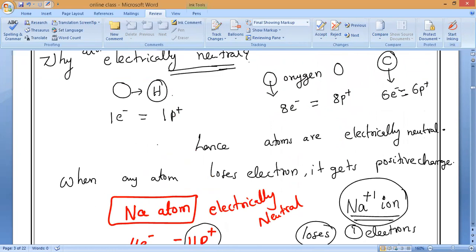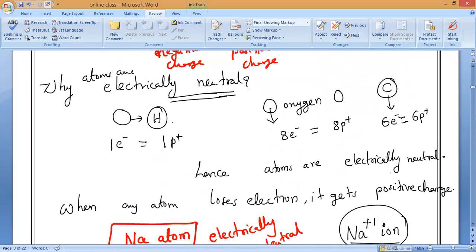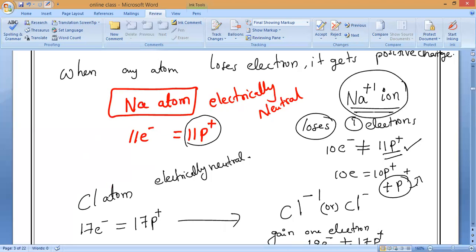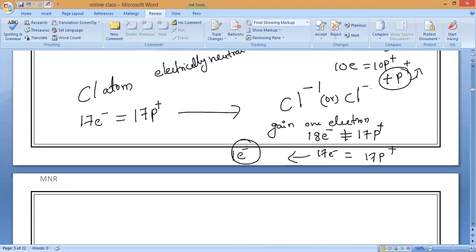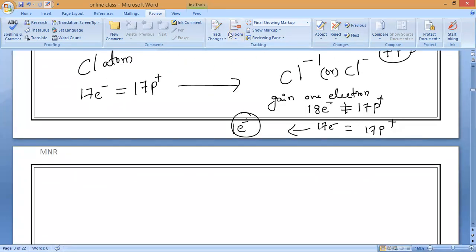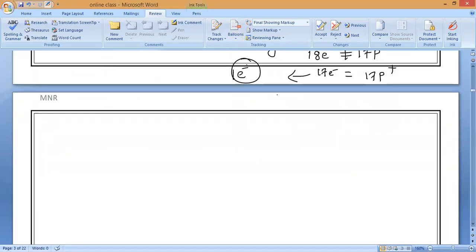By losing electrons, it gets what charge? Positive charge. By gaining electrons, it gets what? Negative charge. So whenever an atom loses or gains electrons, it turns into what, atom or ion? Ion. Whenever any atom loses or gains electrons, it is called an ion. Do you understand, all of you?